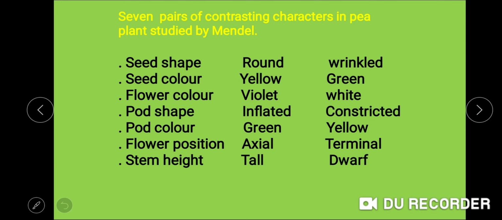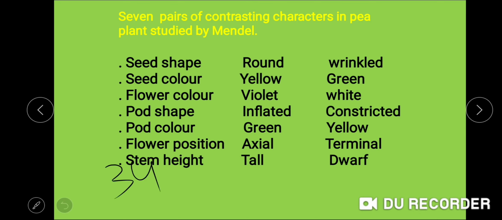And what do you mean by a plant being a true breeding line or true parent plant? When the plant is self-pollinated, it should give rise to offsprings having the similar trait.